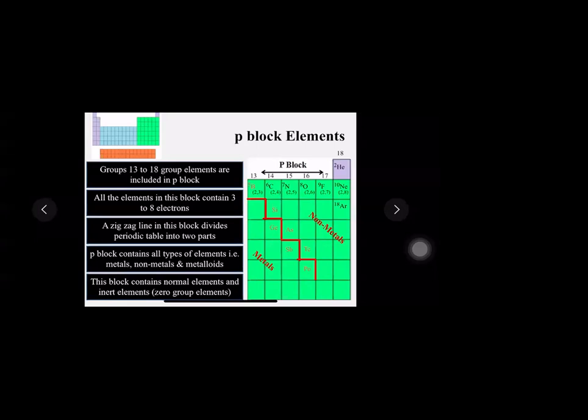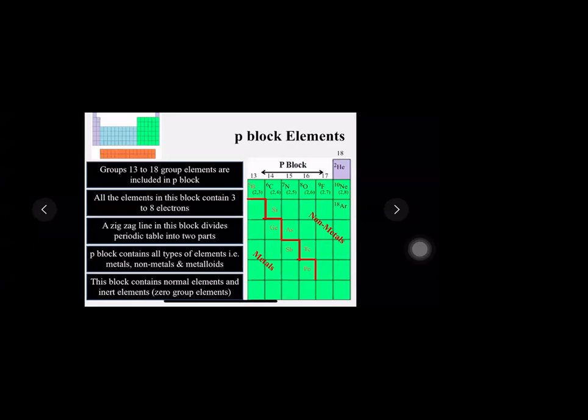So they have a different name, which is called inert elements or zero group elements, or also called noble gases. So we have these terms here. When I use the word normal elements, I am talking about the elements which have only the last one shell incompletely filled. When I talk about inert elements or zero group elements, that means I'm talking about the elements which have all shells completely filled. So this was about our P block elements, students.